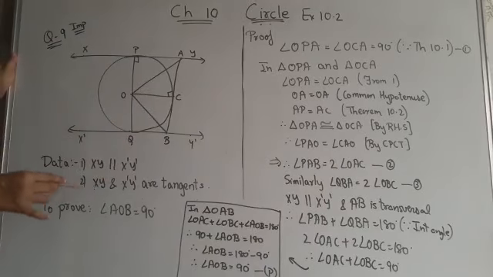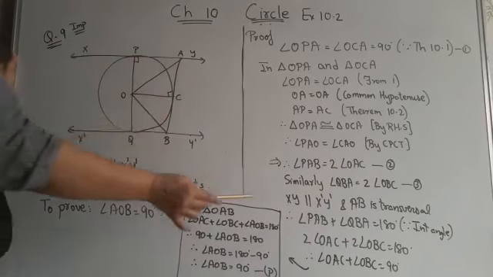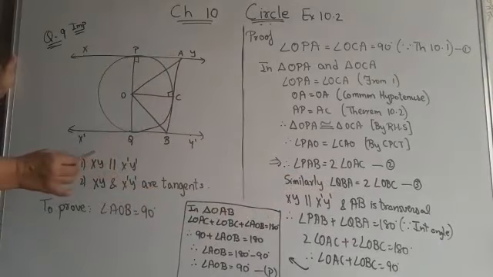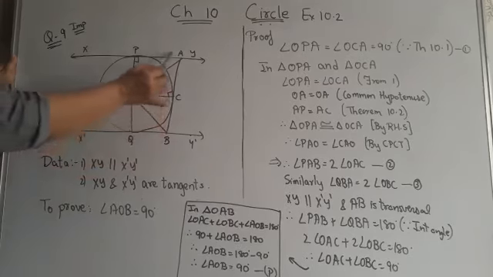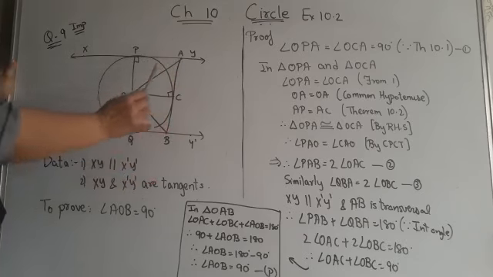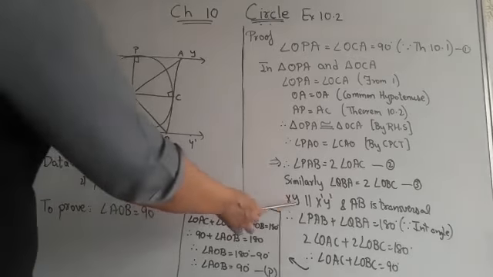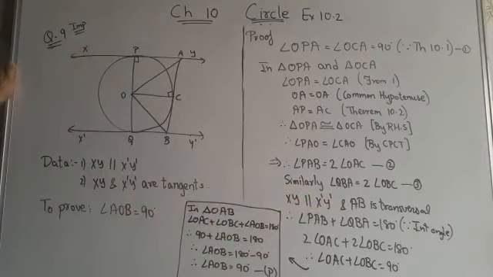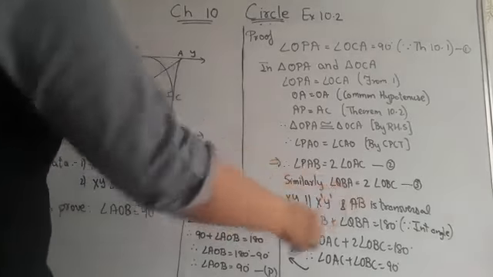Similarly, on this side, children, angle QBA equals 2 times angle OBC, in the same way as we have done in the upper half plane. So this we have got. Now children, here you can see XY is parallel to X'Y', and AB is a transversal. That means these two are interior angles on the same side of the transversal, so their sum is 180. So angle PAB plus angle QBA equals 180, because XY is parallel to X'Y' and AB is a transversal.